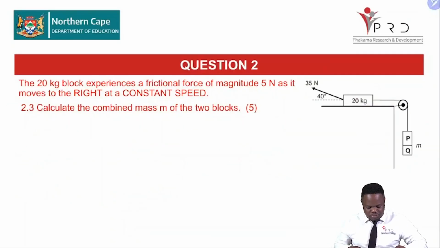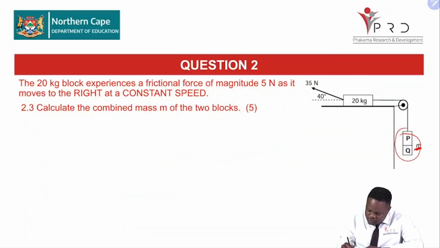Now, we need to calculate the combined mass of the two blocks there, that mass M, right? So, for us to get that mass, there's something that we need to understand. How can we get the mass M? We need to apply our Newton's second law, right?